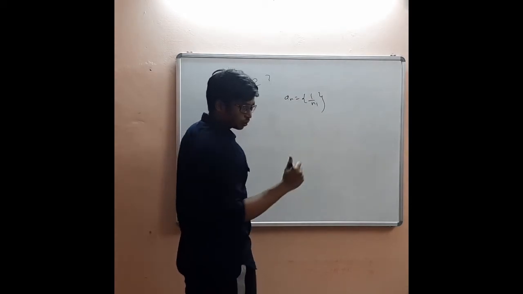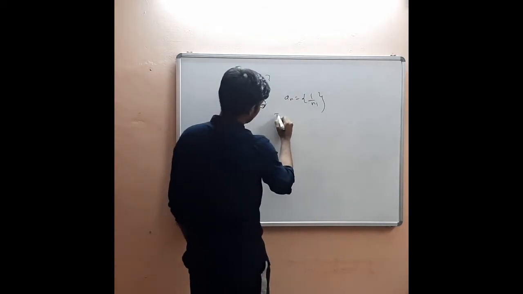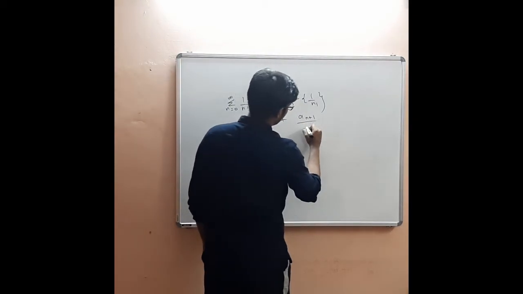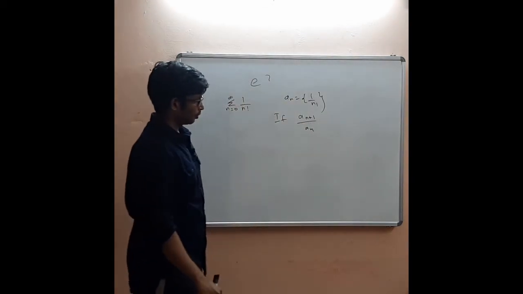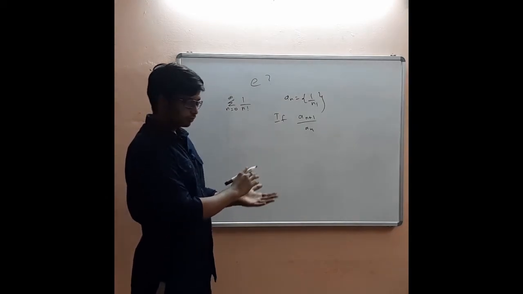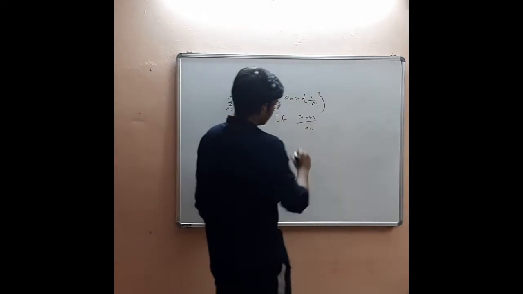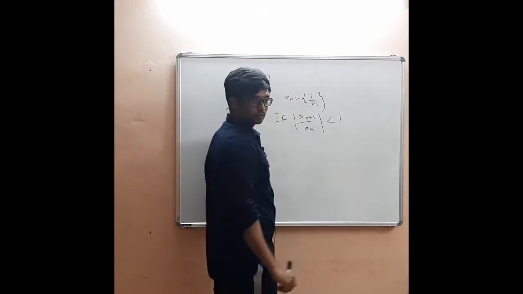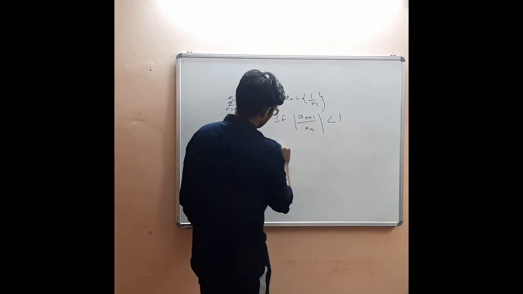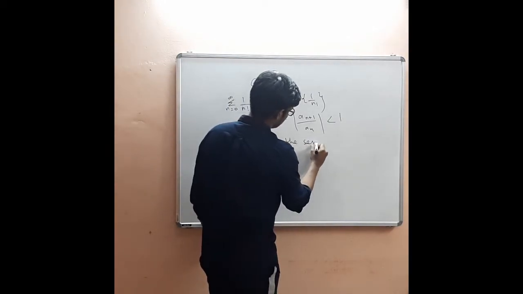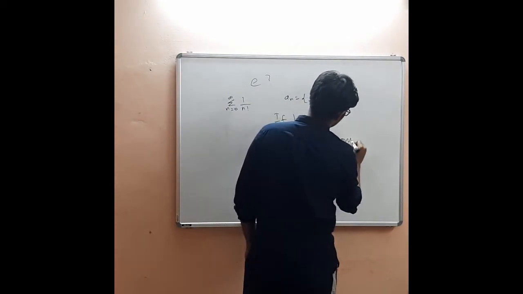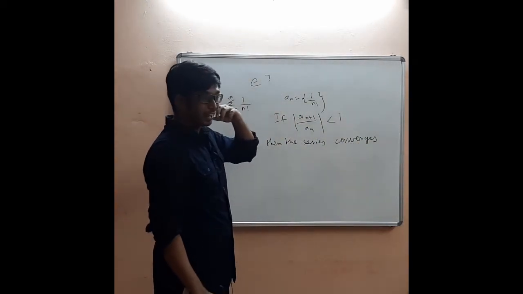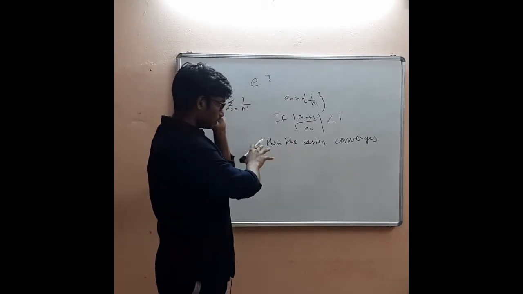So what the ratio test tells is that if a_(n+1) divided by a_n, we are comparing adjacent terms, if its modulus is less than 1, then the series converges. And this ratio test will be another video. I don't want to put this in this video.